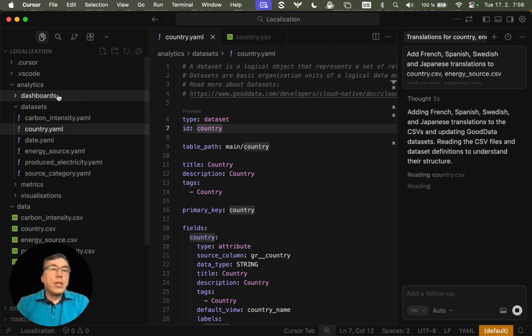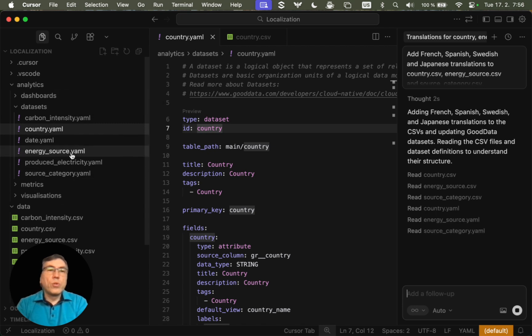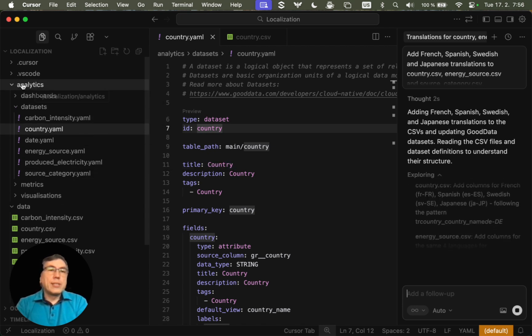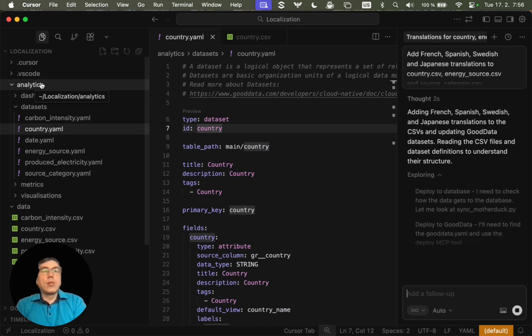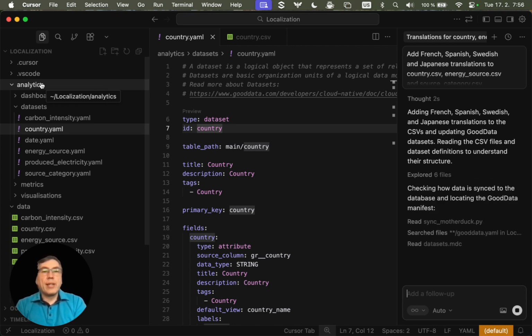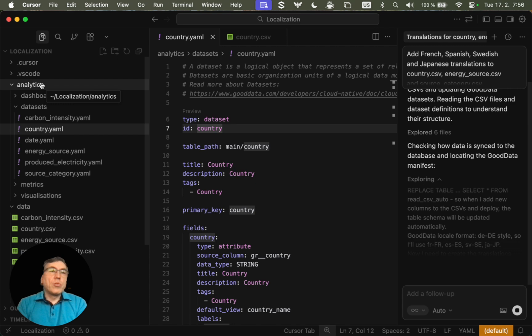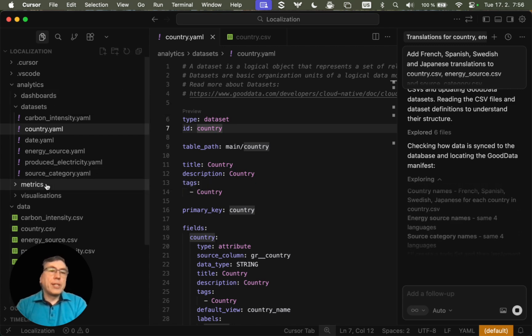Now let me walk you through this folder. So here is the analytics subfolder that contains the content of the workspace, and I can manage analytics by code there. It contains dashboards, metrics, visualizations, etc., and also information about the data model.